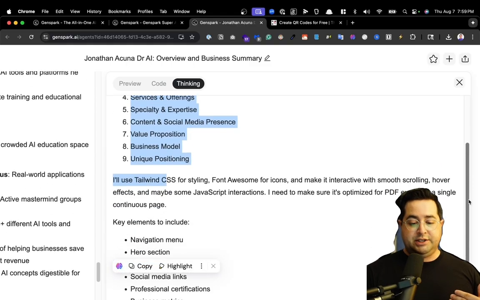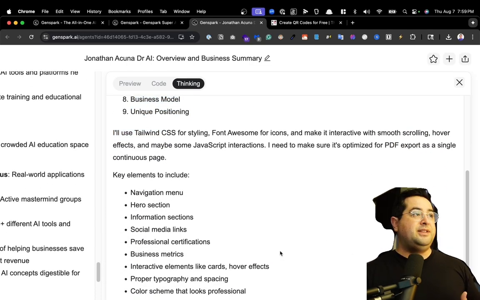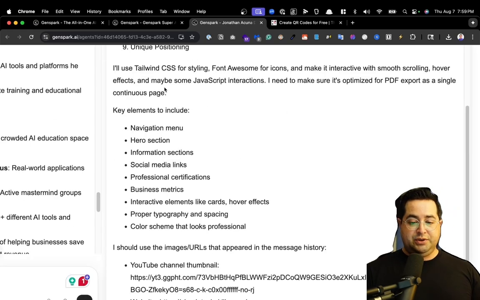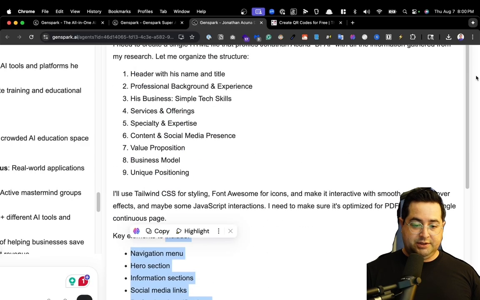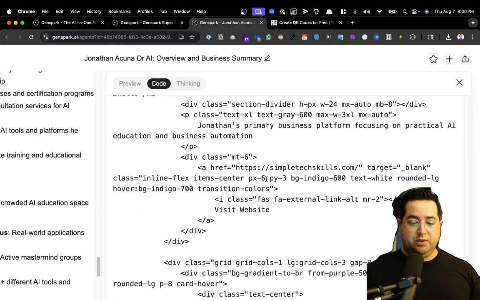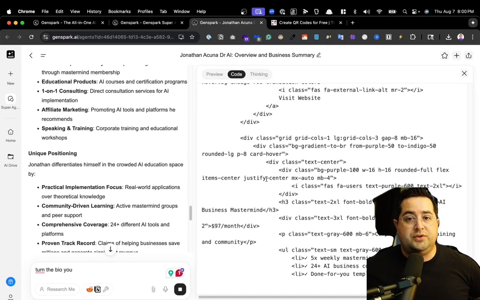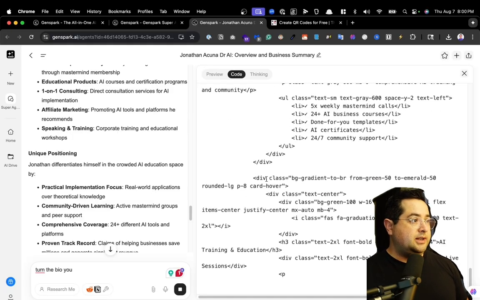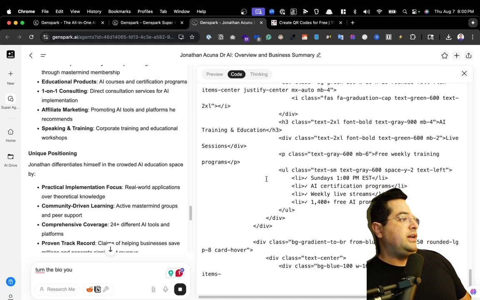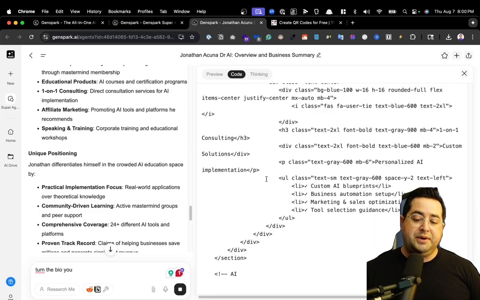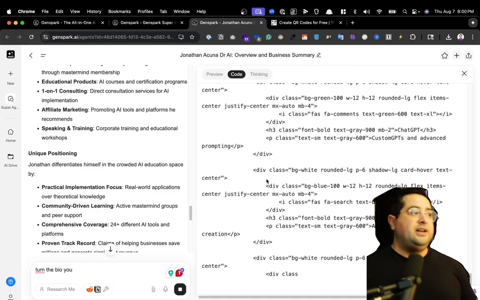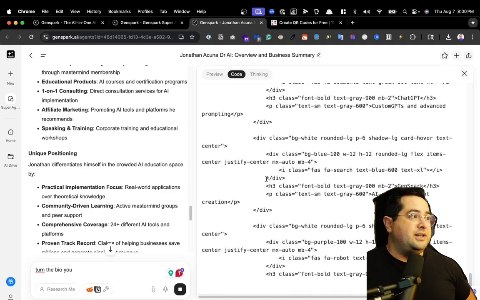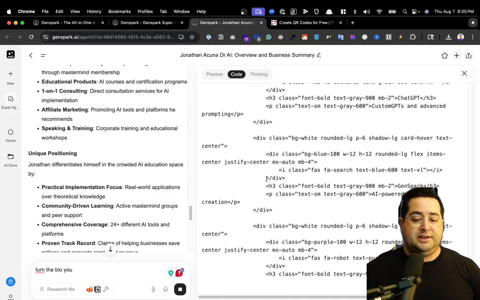Like everything that Genspark does, it doesn't do simple things. It does the most complex things easily, which is actually kind of wild. And then it's going to choose CSS, stylize, make sure it has these navigation points here, add these sources, great. And then it's going to just write the raw code straight in one go. And it doesn't make mistakes per se, which is a weird thing. Like it's not going to bug you halfway through and say, hey, there's a mistake. Do you want to click a button to fix it? No, it's just going to figure it out on its own and write raw HTML, CSS, and JavaScript.